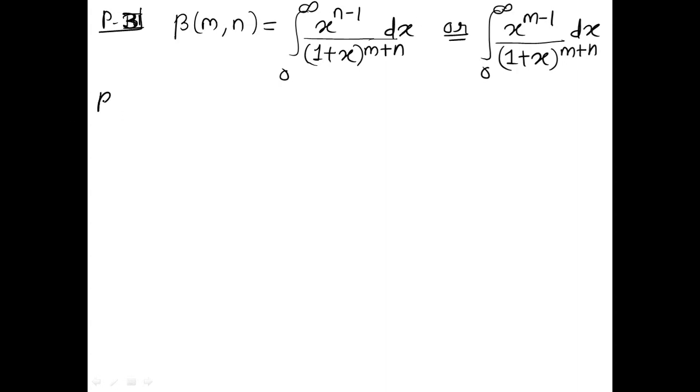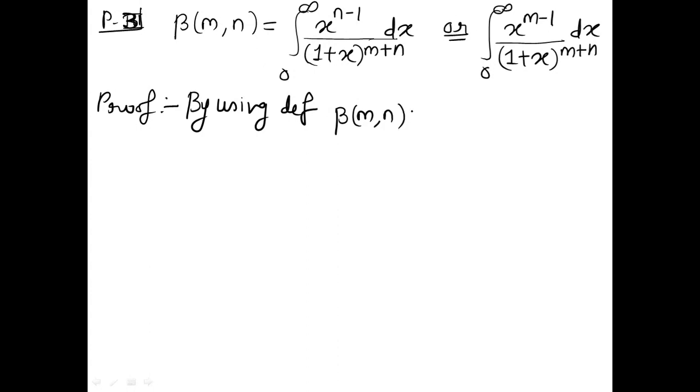So let's prove this. If you look at the requirement of this property, here we have an algebraic term only, so I cannot use property number 2. So again I am left with the situation where I have to use the definition of the beta function only. So by using the definition, let's see how to derive this result. Beta of mn is nothing but the integral 0 to 1 of x raised to m minus 1, then 1 minus x raised to power n minus 1 dx.